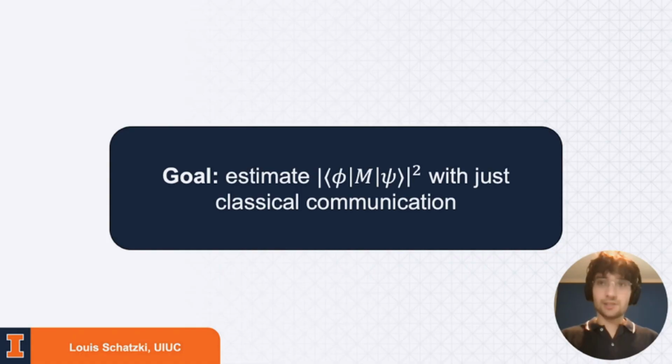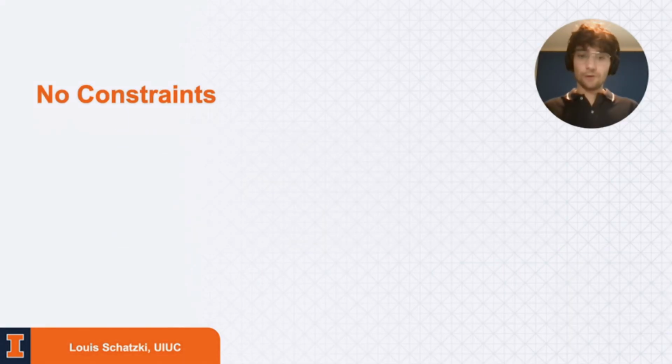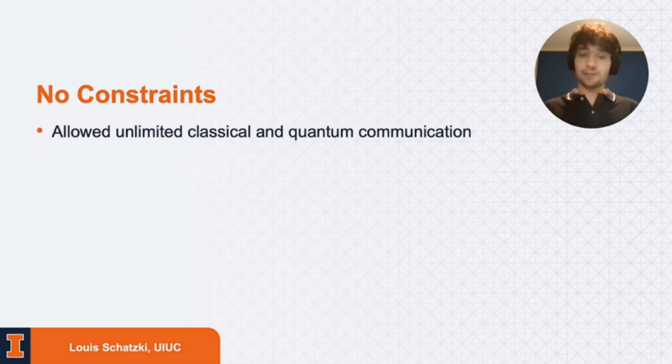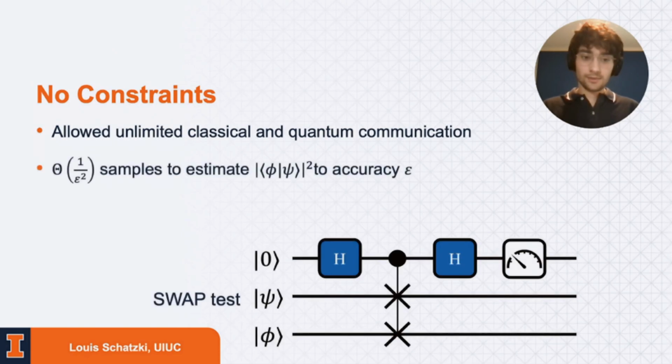Like I said, the goal is to estimate this generalization of fidelity using simply classical communication between the parties. Well, first, let's look at what happens if there's no constraints. That is, let's say that Alice and Bob can share unbounded amounts of both classical and quantum communication. Well, in this case, it turns out to be quite easy. And let's focus on just fidelity for a second. So if you just want to estimate the fidelity, then there's a very straightforward protocol, the swap test, which has been known for quite a while in the quantum information literature.